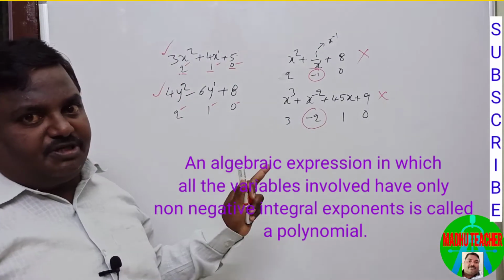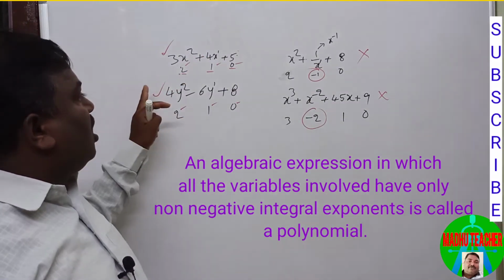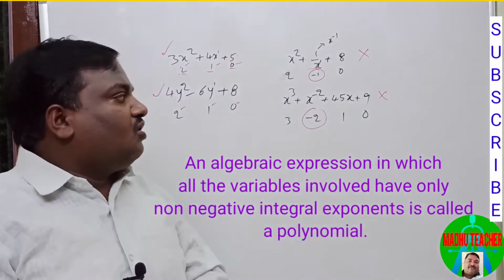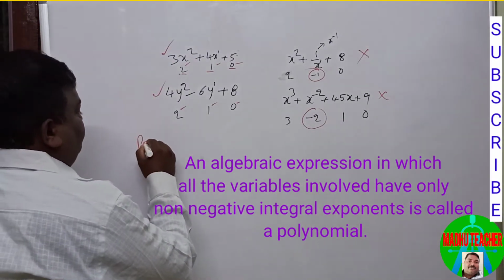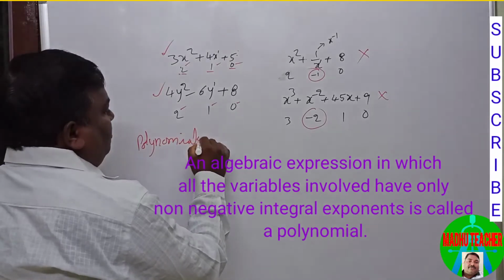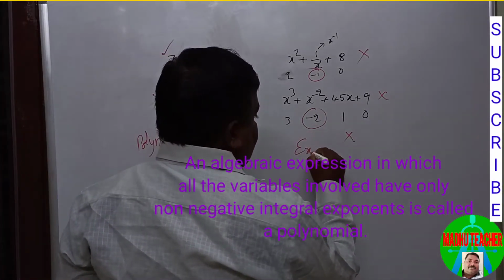An algebraic expression in which all the variables involved have only non-negative integral powers is called a polynomial. These are only the polynomials. These are not polynomials; these are only expressions.